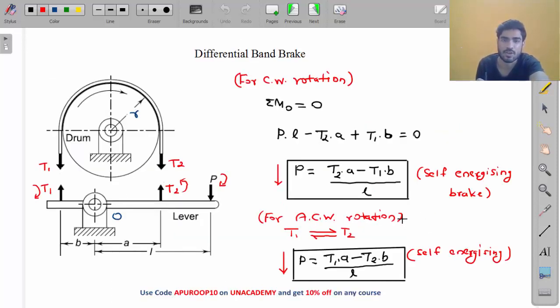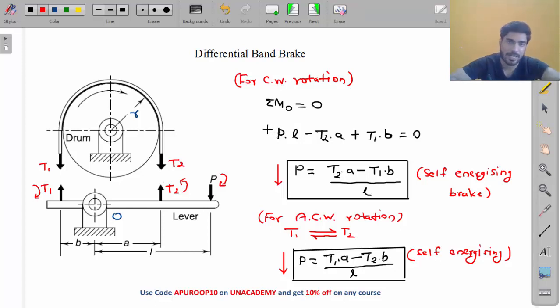So this is known as self-energizing brake. Differential band brake is always self-energizing for clockwise as well as anti-clockwise rotation. Yesterday I told you what is self-energizing brake: when your P is getting reduced, then the brake is known as self-energizing.